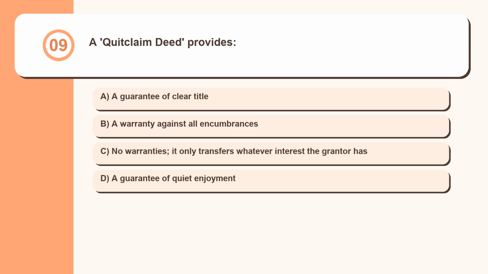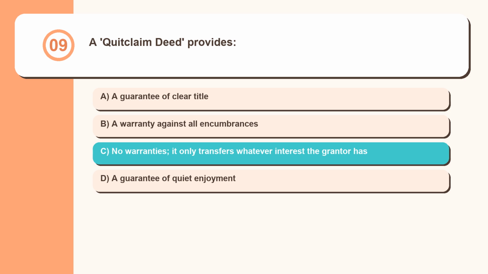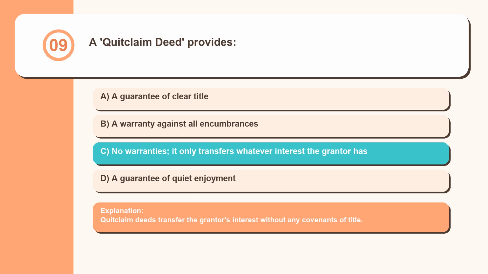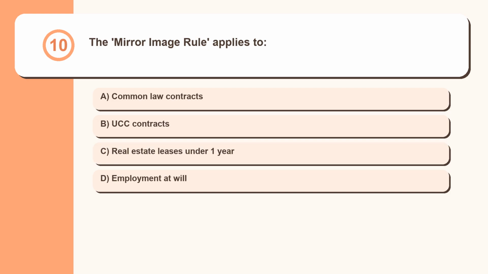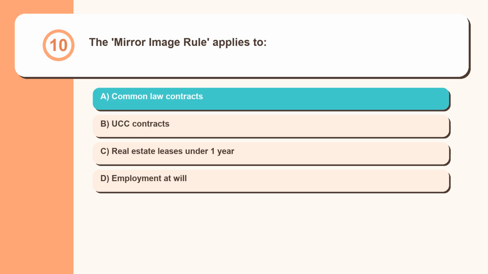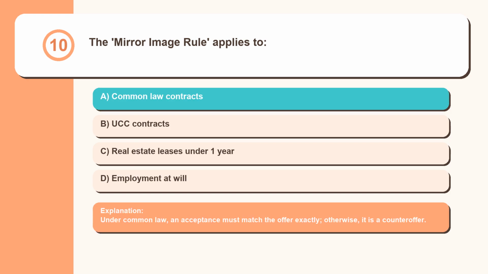Question 9. A quitclaim deed provides: a guarantee of clear title, a warranty against all encumbrances, no warranties, it only transfers whatever interest the grantor has, a guarantee of quiet enjoyment. Quitclaim deeds transfer the grantor's interest without any covenants of title. Question 10. The mirror image rule applies to: common law contracts, UCC contracts, real estate leases under 1 year, employment at will. Under common law, an acceptance must match the offer exactly; otherwise, it is a counteroffer.